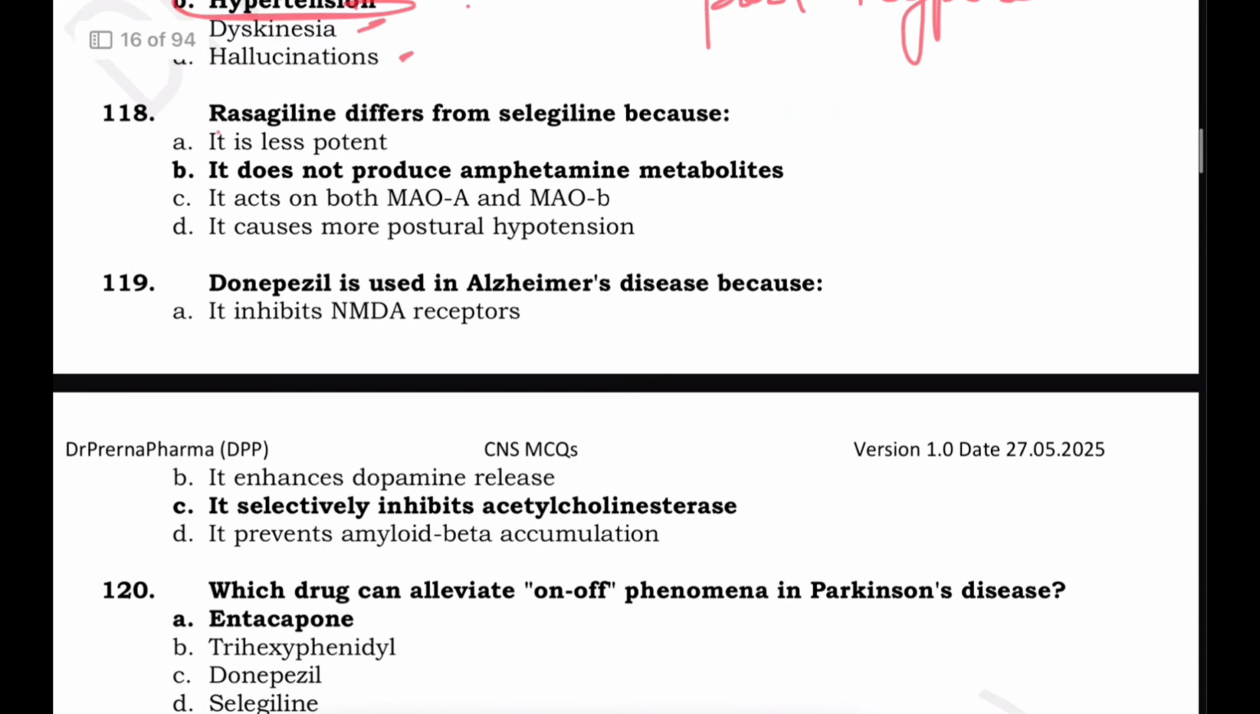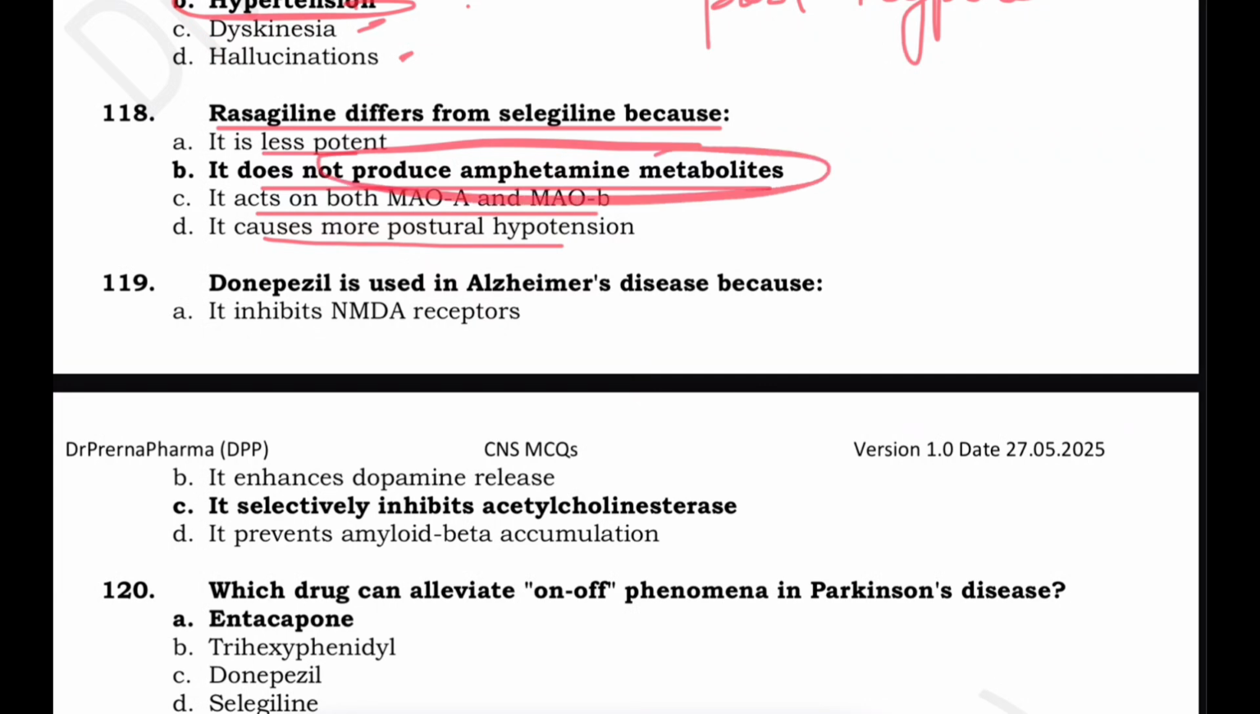Then rasagiline differs from selegiline because it is more potent and does not produce amphetamine metabolites. It acts on MAO-B, and it causes more postural hypotension. Rasagiline is not metabolized to amphetamine derivatives, unlike selegiline.